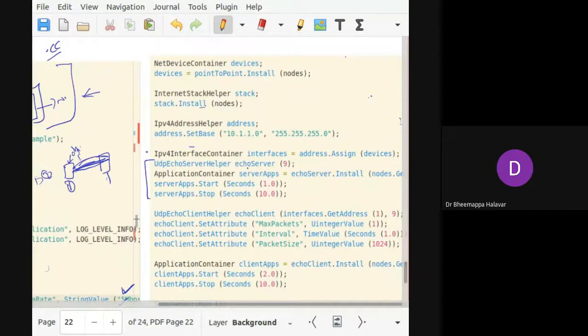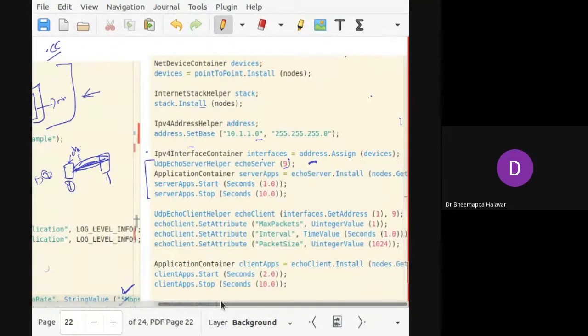So this is the part where I'm deploying an application. Echo server means whatever information you send, it just sends back and communicates. I'm running it at a port. You can deploy whichever application you require and assign a port, and that port will be assigned to that particular device. So the server is assigned, right?